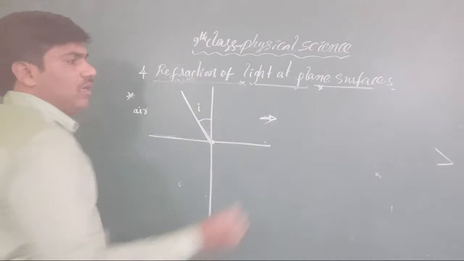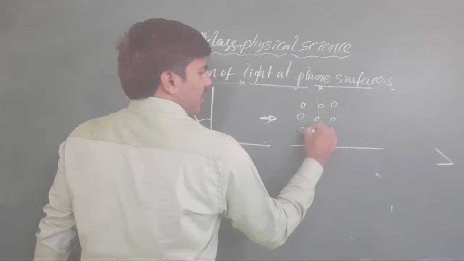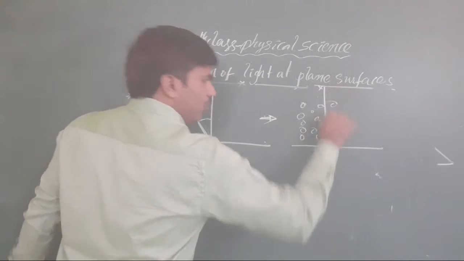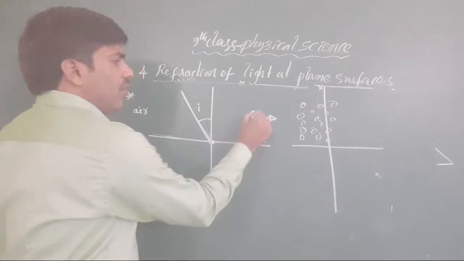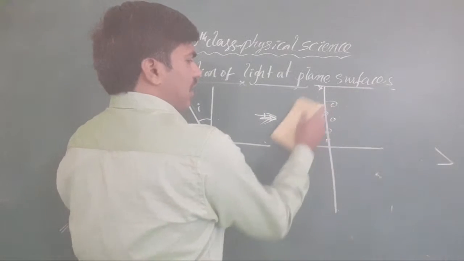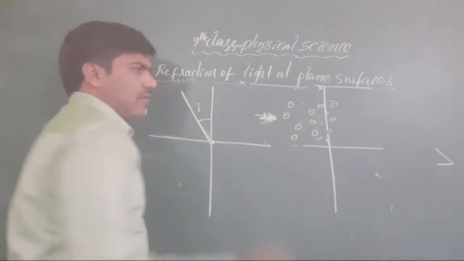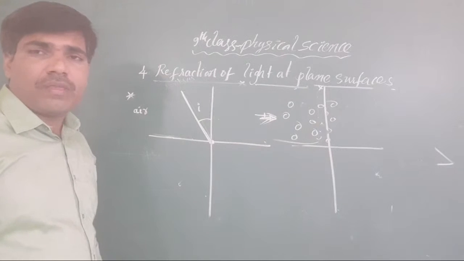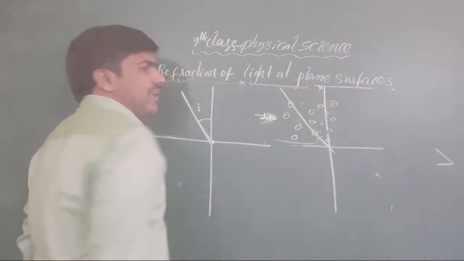Take air. In air, there is a smaller number of molecules. And you know very well, these air particles are of which nature? Transparent nature. Okay, clear on all of it? There are not that many molecules available in the air. Only a few molecules are present in this particular place, and they have a transparent nature. Automatically, light passes through the air directly like this.